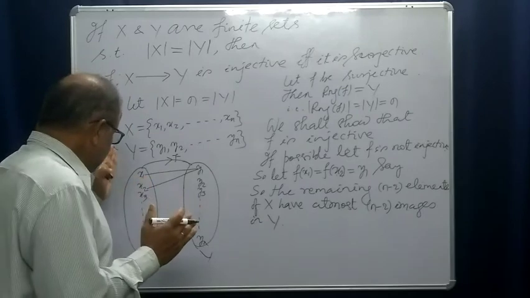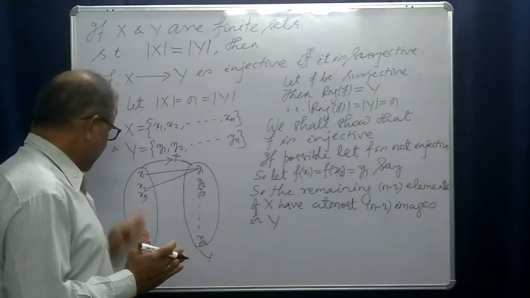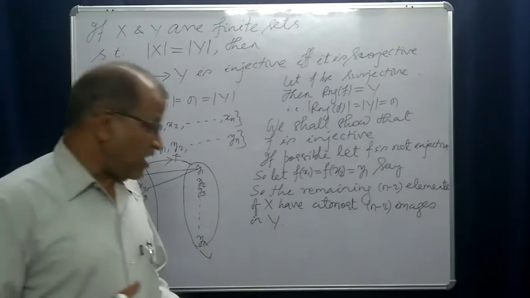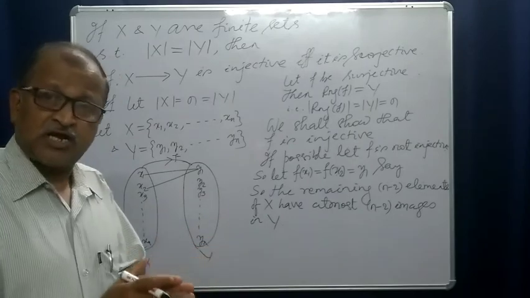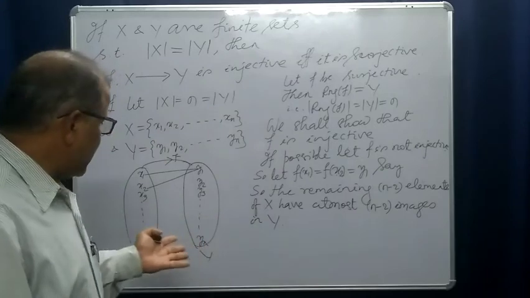So these n minus 2 elements may have at most, maximum, n minus 2 images.